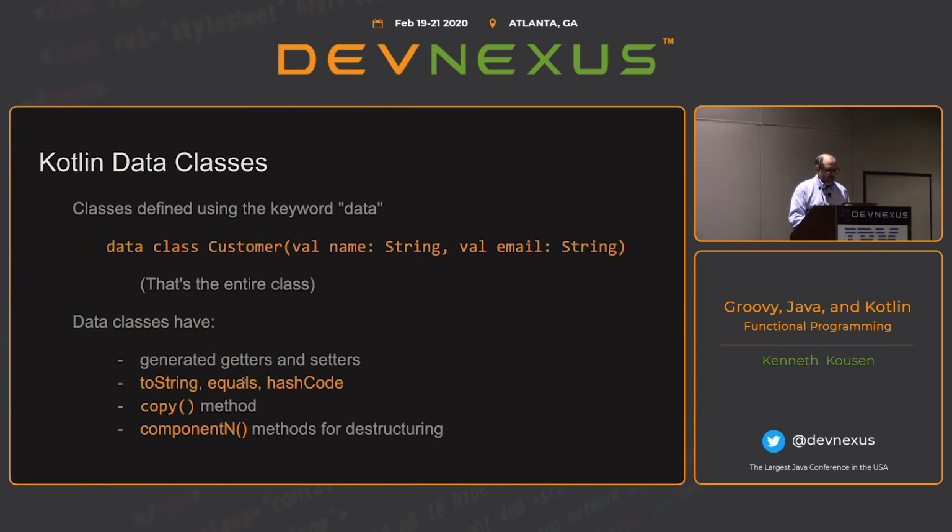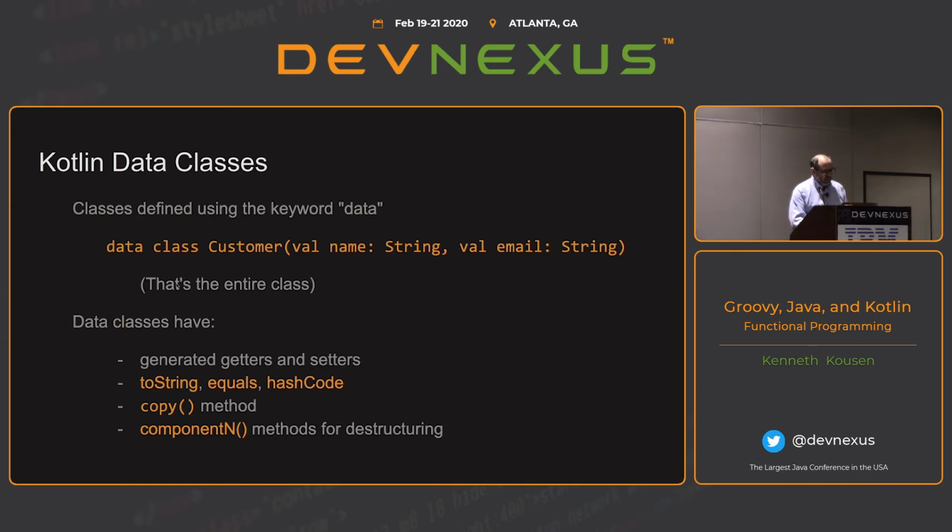All right, now, Kotlin data classes do something very similar to what Groovy POGOs do. You put the word data in front of the word class, and by the way, there are no braces at the end of this. That's the whole declaration of the customer class. And by putting in val here on both of these, those become attributes, and if this resembles a constructor, that's what it's supposed to do. You're basically defining the primary constructor and defining the attributes along the way.